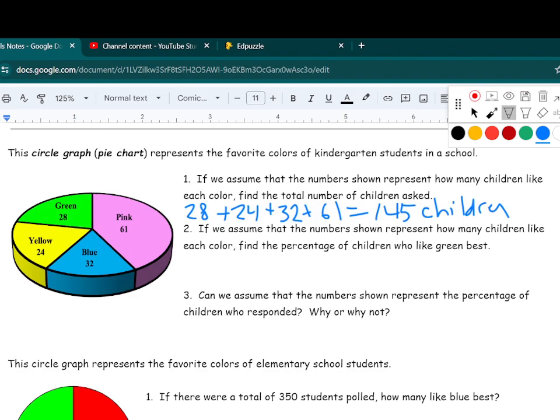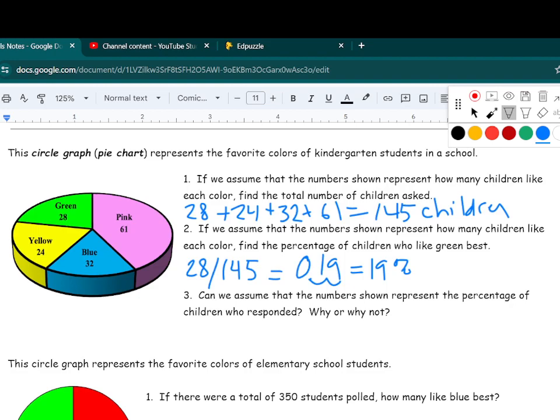Further, if we assume that the numbers shown represent how many children like each color, find the percentage of the children who like green the best. So similarly, green was 28, and we divide that by our total, 145, and we get 0.19, or 19% when we move the decimal place 2 spots.